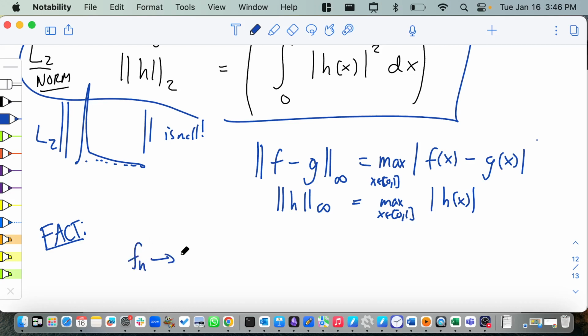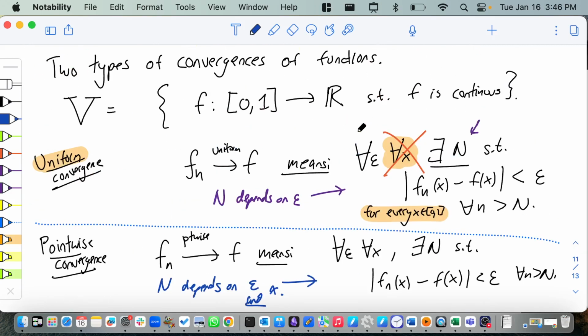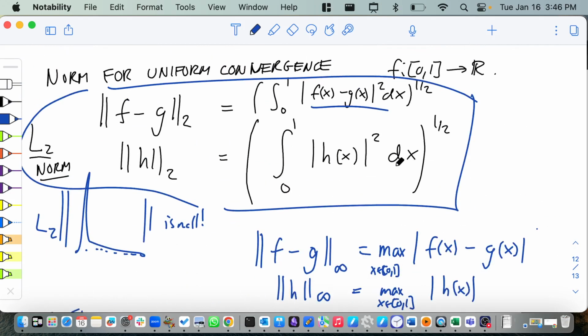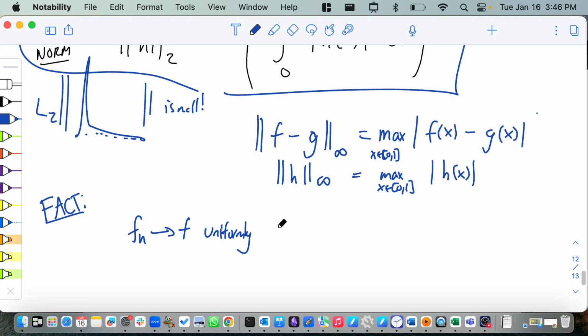f_n converges to f uniformly. So what does uniformly mean? It's exactly the definition over here with the epsilon and the N, right? So for every epsilon, you can find a single N that works. If and only if f_n converges to f under the infinity norm.